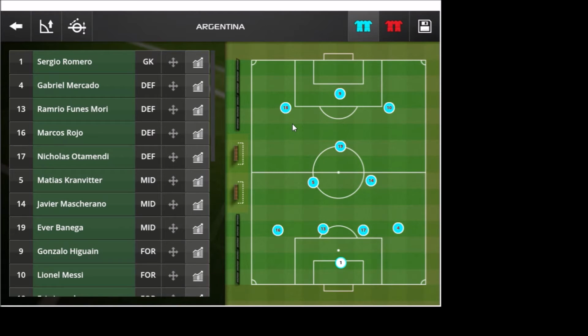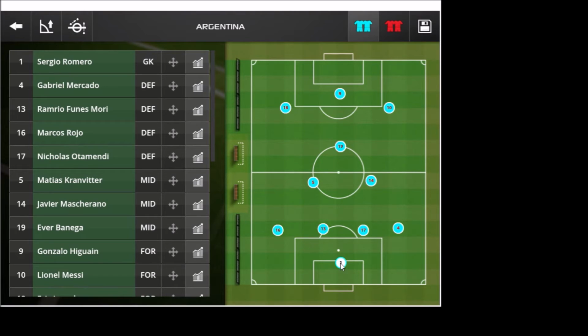There are rumors that Martino is playing mind games with the press just to deceive people about his lineup, but we'll see. A good educated guess is that most likely Erik Coco Lamela will play on the left, and of course on the right, Leo Messi and Gonzalo Higuain up front.